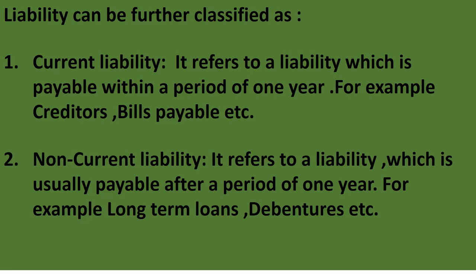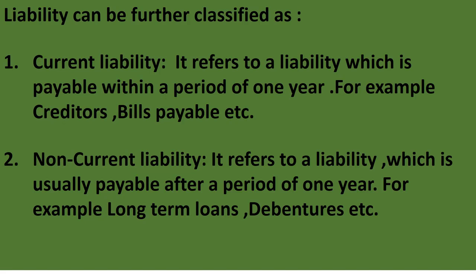So all short-term loans are included in current liability and all long-term loans are included in non-current liability. Fine. So basically we know about business transaction, drawings, capital and liability.